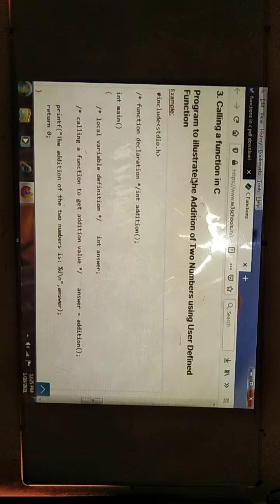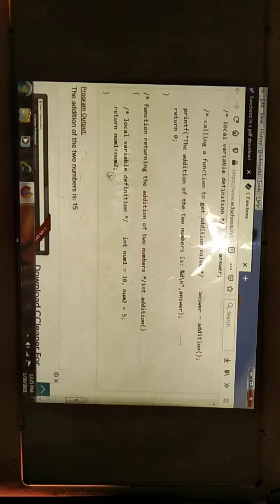Next, the function definition we need to write. How to write? After the main method we write the function definition. See here. First the return type, then the function name, parentheses without passing parameters, then the open curly brace. Then in the function body we write int num1 equal to 10, num2 equal to 5, we have declared. Return num1 plus num2, we perform number 1 plus number 2. In the result, 15 should be displayed as the answer.